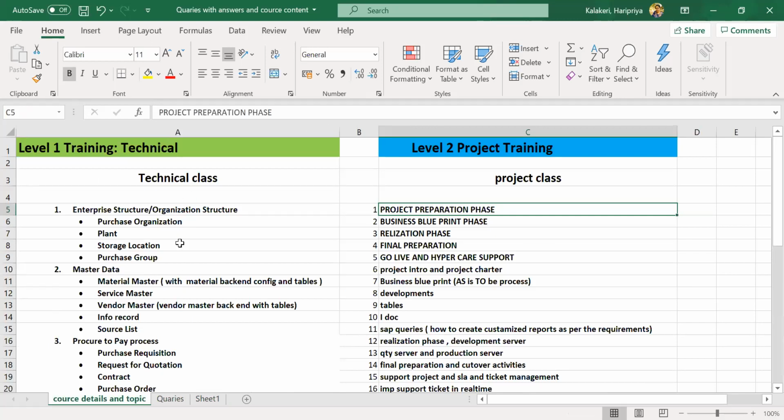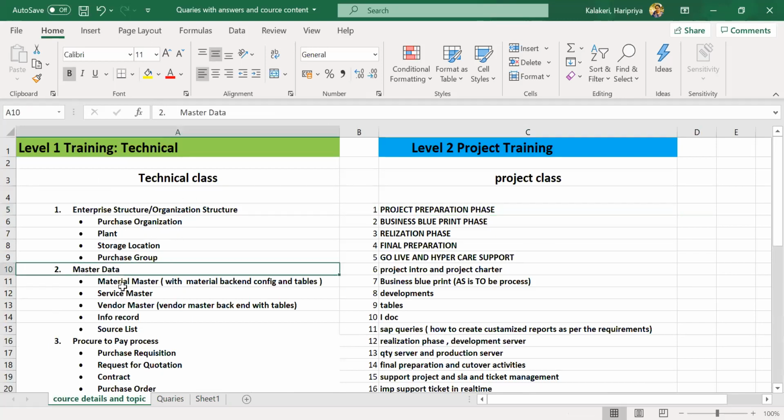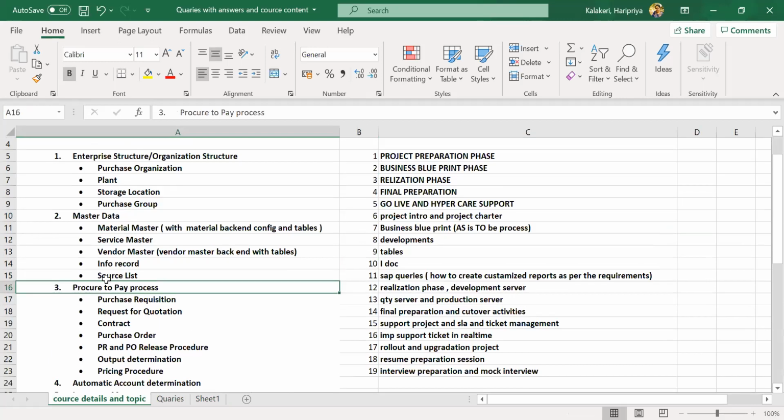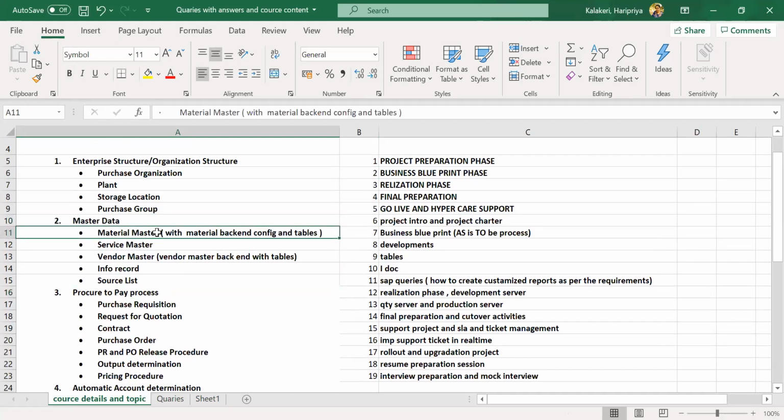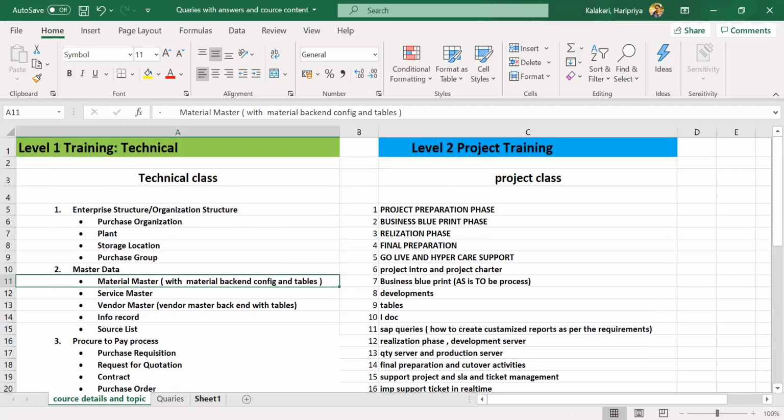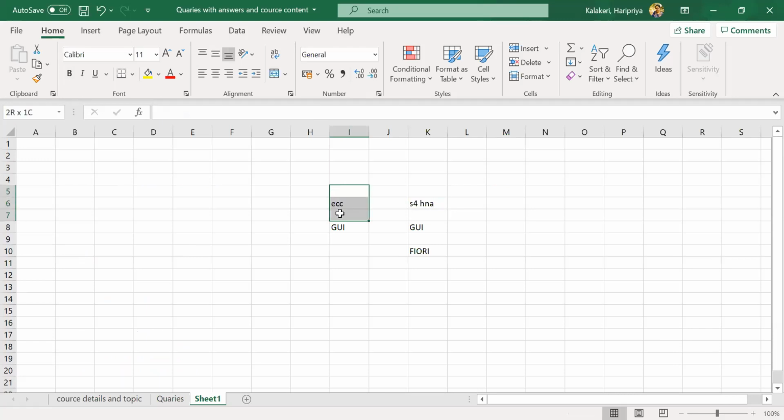I will cover the main difference between ECC and S/4HANA in classes as we go. For example, in Material Master and the procure-to-pay cycle, how it works in ECC and what the main difference is in S/4HANA. I will cover that also, so that you will understand both systems. One more thing is there, NWBC. One more interface they have developed. We'll see that in coming classes.